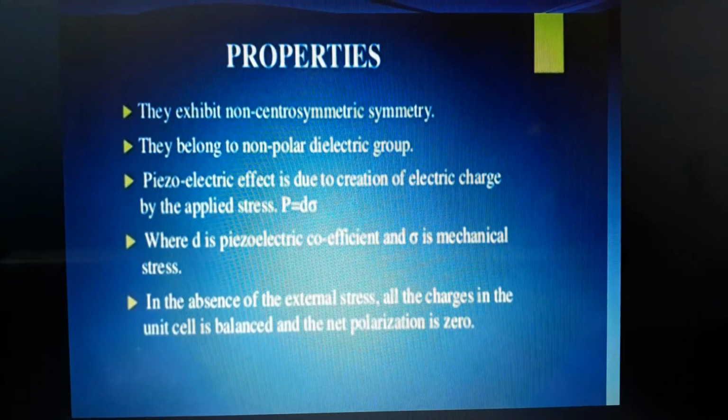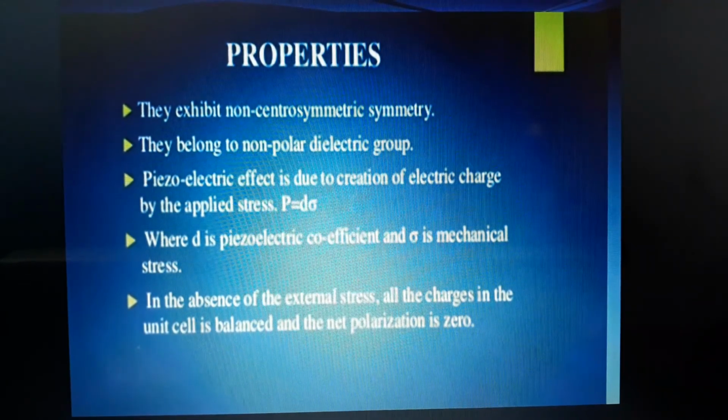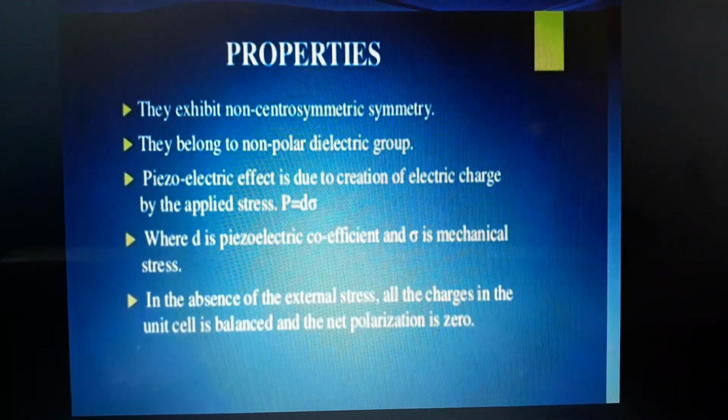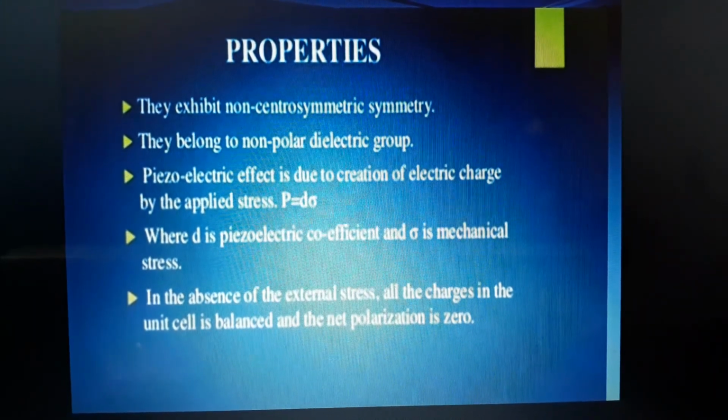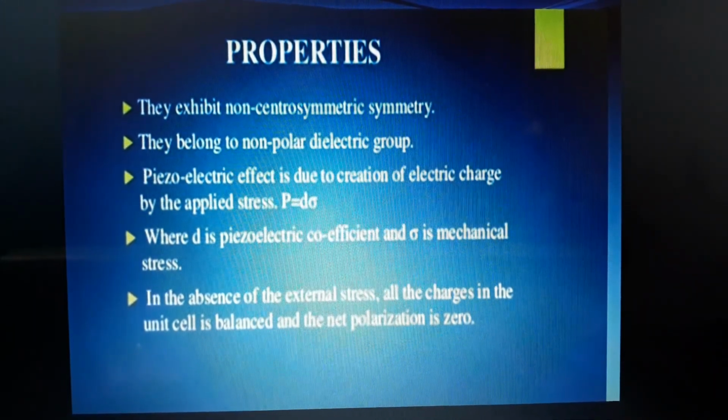Next, let us move on to the properties of piezoelectrics. First one, they exhibit non-centrosymmetric symmetry. The symmetry is non-centrosymmetric. They belong to the non-polar dielectric group.